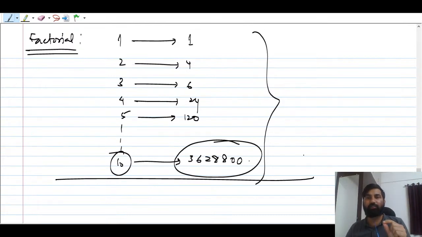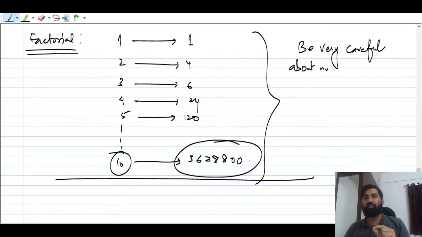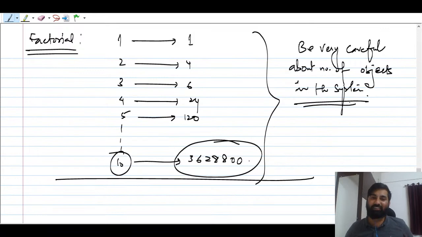Okay, remember, be very careful about the number of objects in the system, right? Please remember this. This is a very important concept that I am telling you, right?